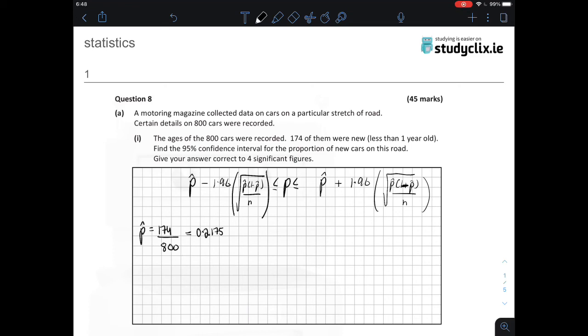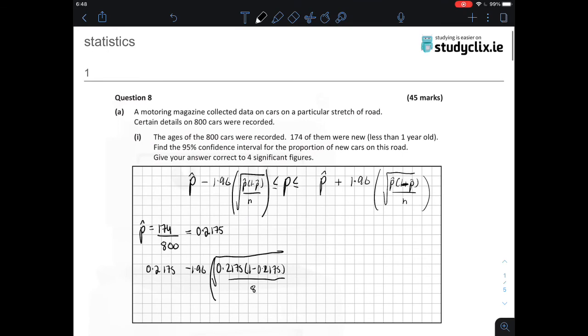So this will give us 0.2175 minus 1.96 times the square root of 0.2175 times 1 minus 0.2175 all over n, which is 800.